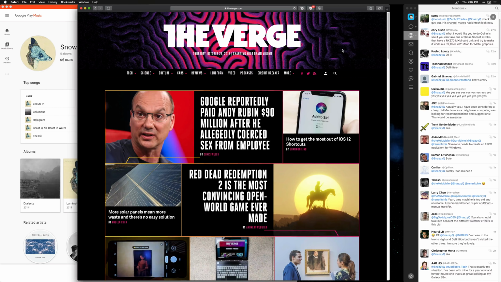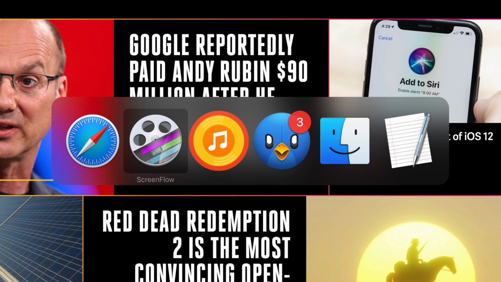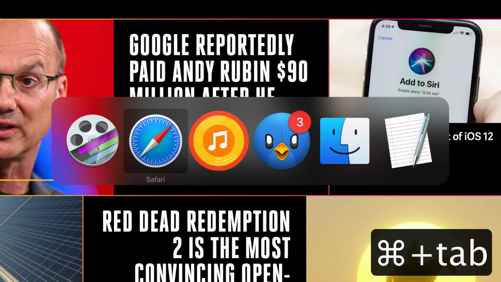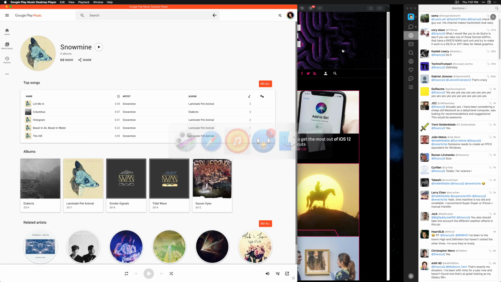Tip number 1. I'm going to go out on a limb here and assume that most of you know what the quick app switcher is, wherein you use your limb and the hand attached thereto to hold down the command key and then press the tab button. And it brings up this little quick access menu of all your open apps. And as long as you hold command down, you can hit the tab key as many times as you'd like to navigate to an application that you want to bring back to the foreground. Then just let go of the command key and the app pops up to the front.